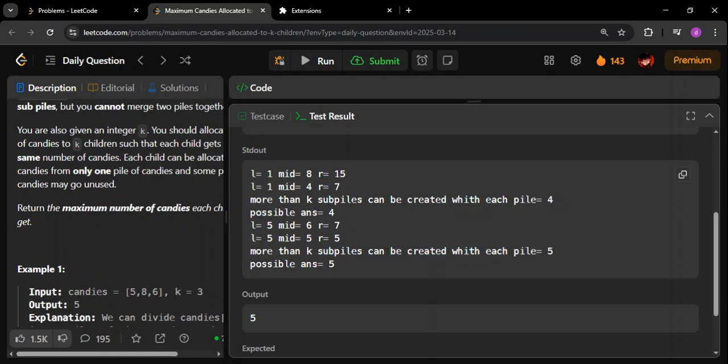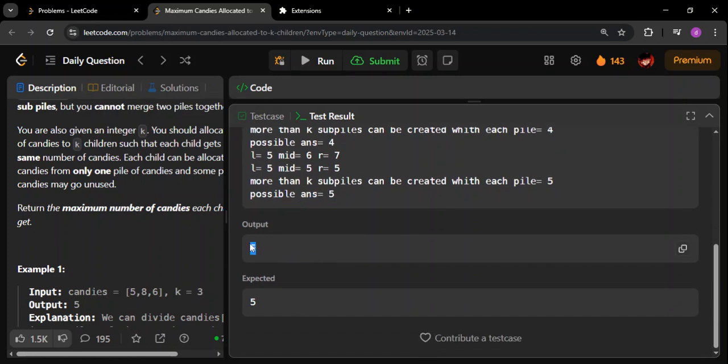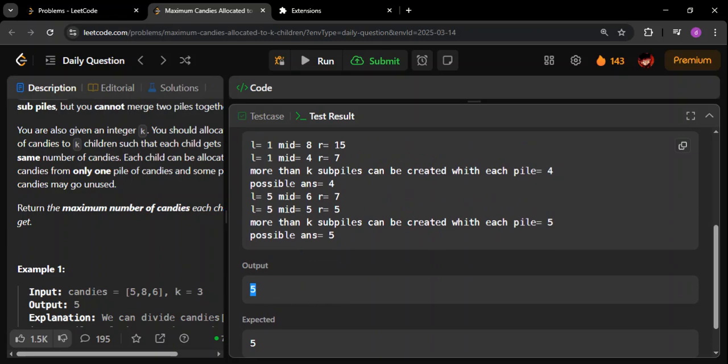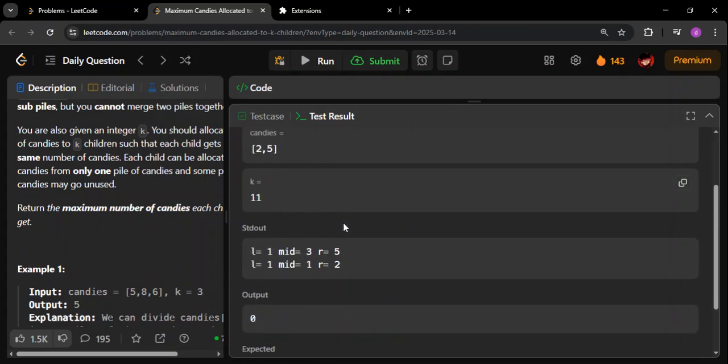See, the previous possible answer is 4. Now we are getting an even bigger answer, which is 5. So at last, when the whole search space is completed, we will stick with 5 because that is the maximum possible answer that we have got among all the possibilities. So finally 5 is returned as the answer. So this was the example that I have created. You can go to the other examples. You can see the outputs.